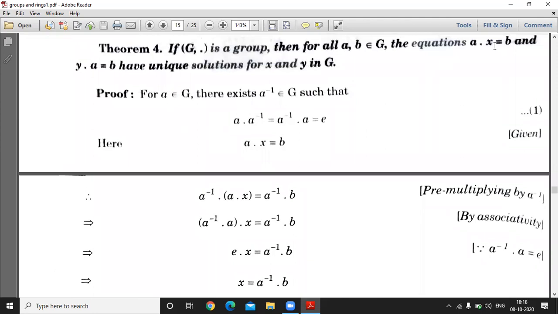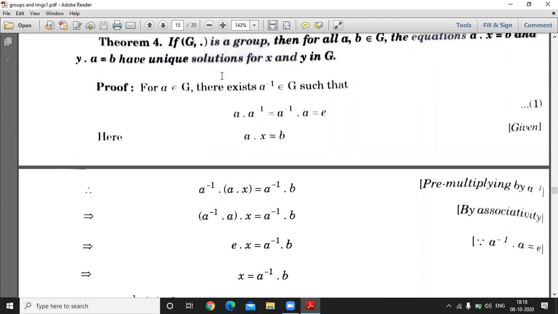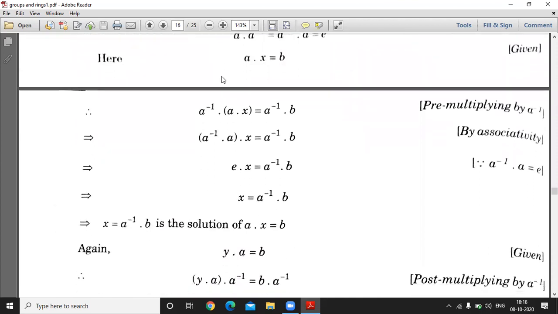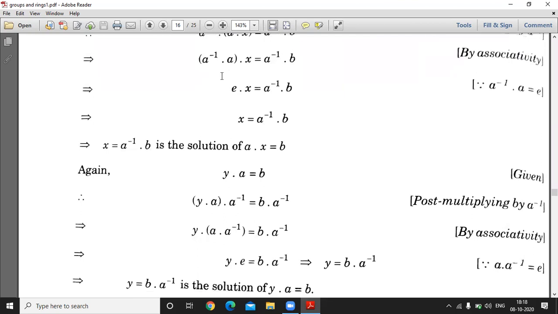both equations a dot x equal to b and y dot a equal to b have the unique solutions for x and y in G. Solution तो हमें मिल चुका है. अब हमें second equation का solution निकाल रहे हैं. Second equation है आपके पास y dot a is equal to b.